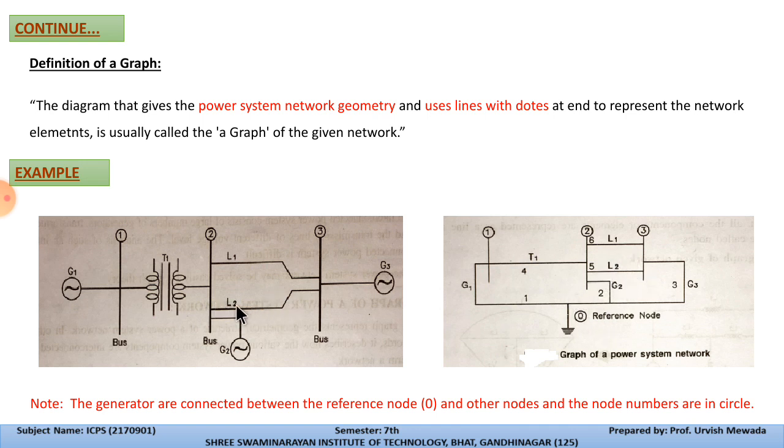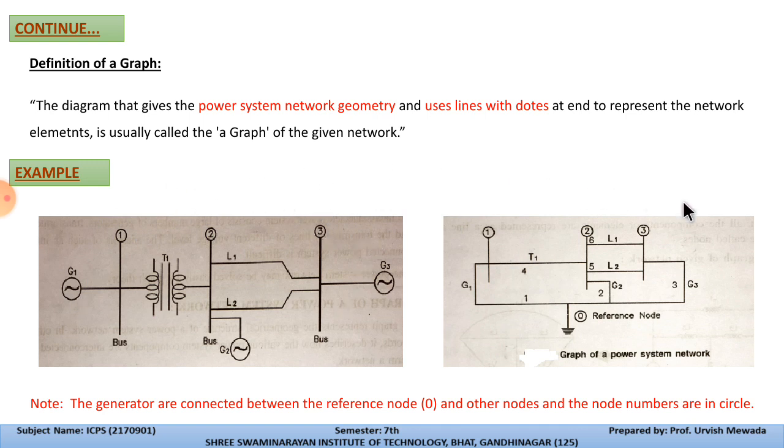And with this bus 2 we have one more generator, that is G2. The G2 is connected with this bus, and then these two lines are connected with bus number 3. So this is bus number 3, and the return of this generator is connected with G2's neutral. So this is how we can draw the graph of a particular power system network. From this you can easily calculate any complex network with the help of graph theory.